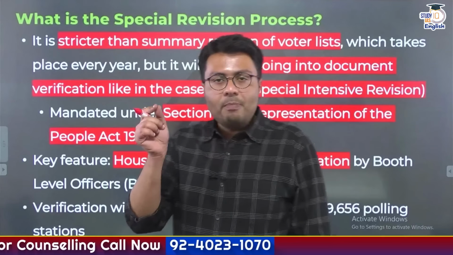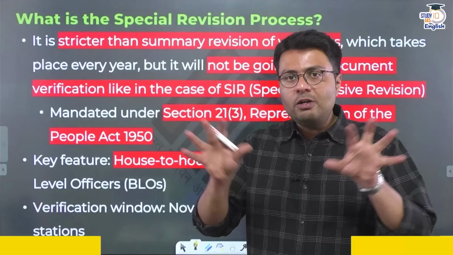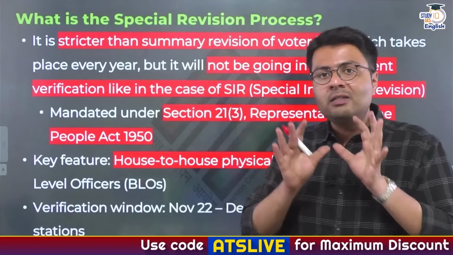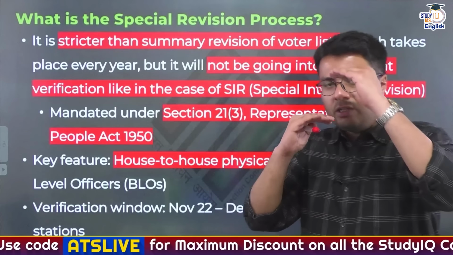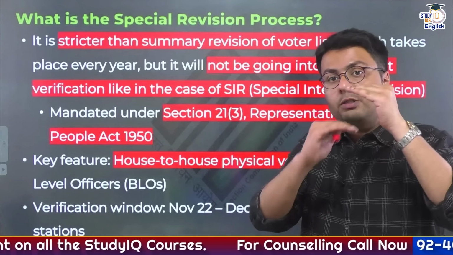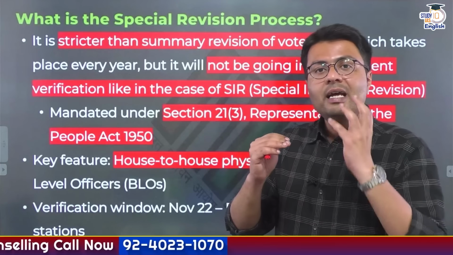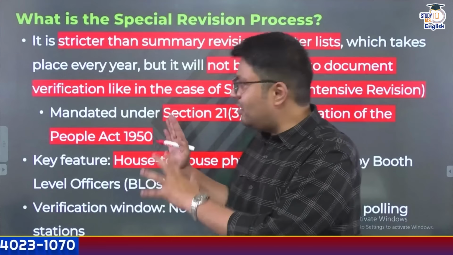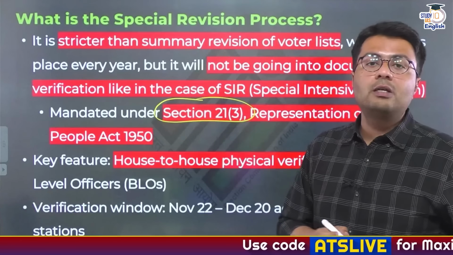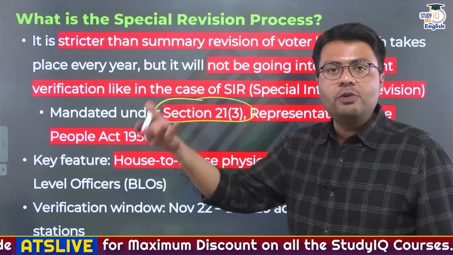Now, the thing about special revision of electoral rolls, you need to understand its hierarchy. This process, special revision of electoral rolls, is somewhat stricter than summary revision, but it is not as strict as special intensive revision. So this is somewhere in between. The least amount of strictness is with summary revision, then comes special revision, and the strictest kind of electoral roll revision is called special intensive revision. And this responsibility also falls to the Election Commission of India under the same section 21 subsection 3 of the RP Act 1950.